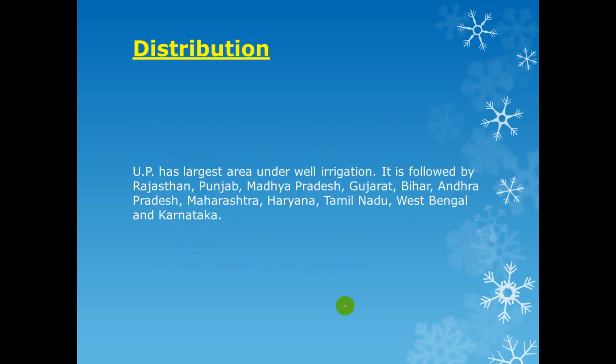Distribution: UP has the largest area under well irrigation, even this time. It is followed by Rajasthan, Punjab, Madhya Pradesh, Gujarat, Bihar, Andhra Pradesh, Maharashtra, Haryana, Tamil Nadu, West Bengal, and Karnataka.